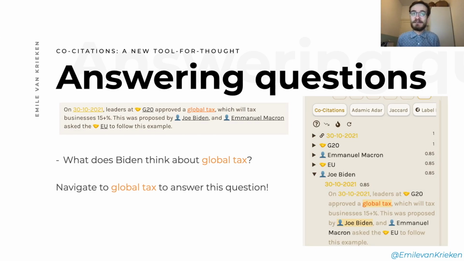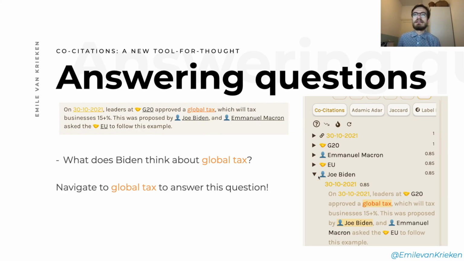So why is it useful? For that, let's go to an example. Let's first answer the question, what does Biden think about the global tax? For this, we can navigate to the global tax node and see what the co-citation panel looks like. As you can see here, it will show a list of the different entities mentioned, or the different nodes mentioned in this piece of information.